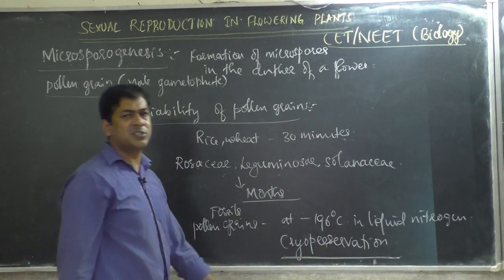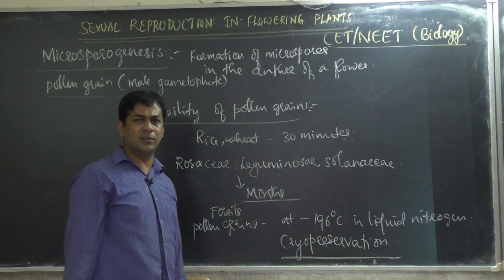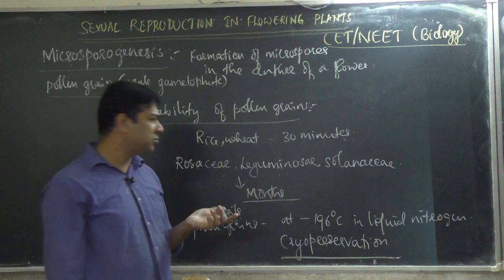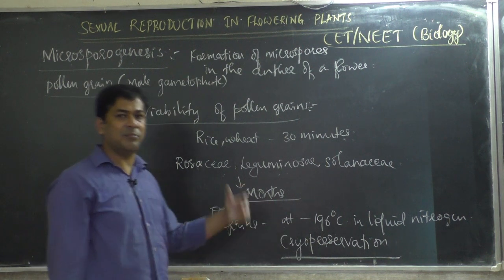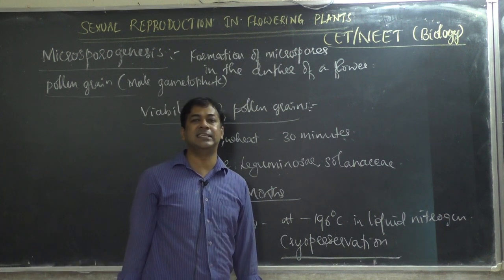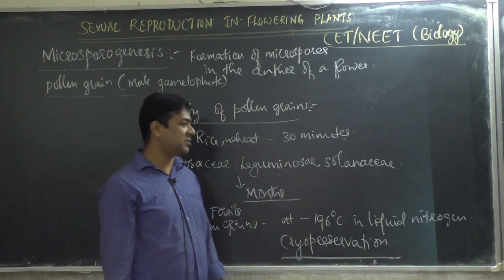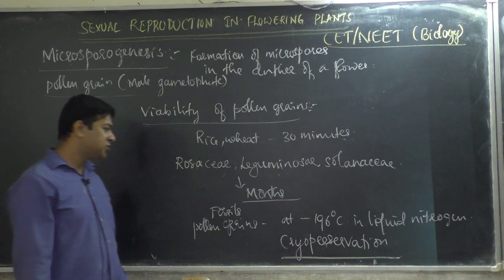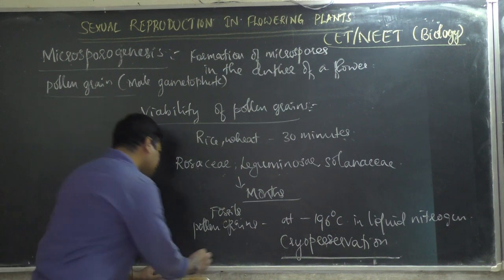Cryopreservation is done for sperm and even for eggs also. Eggs, sperms and pollen grains can all be stored in liquid nitrogen at minus 196 degrees Celsius. The process is called cryopreservation. So you can store pollen grains also. This is called a pollen bank.